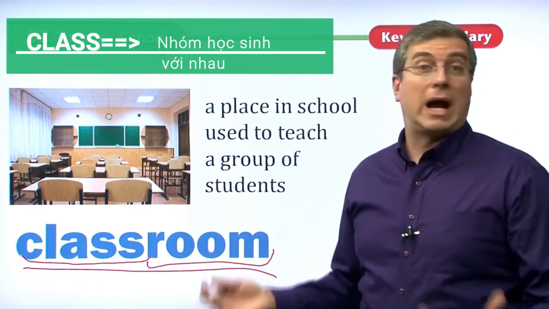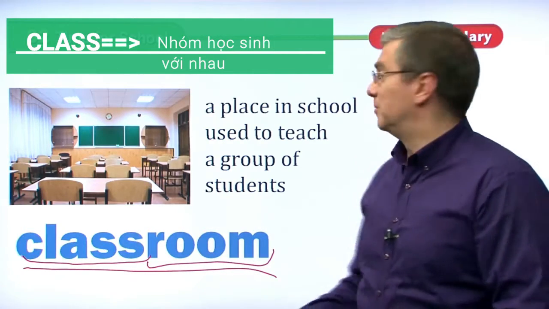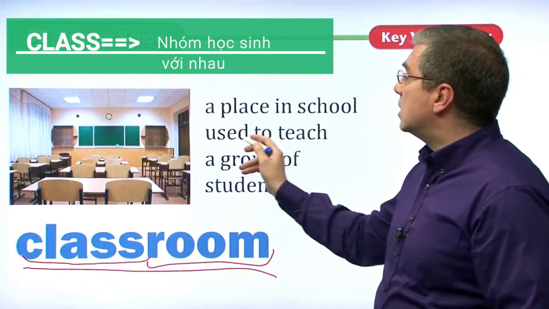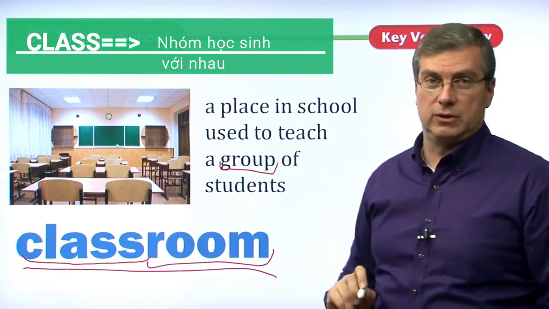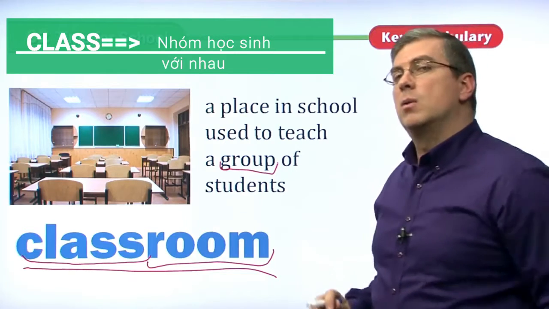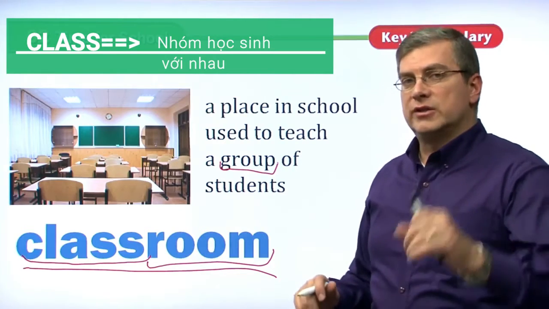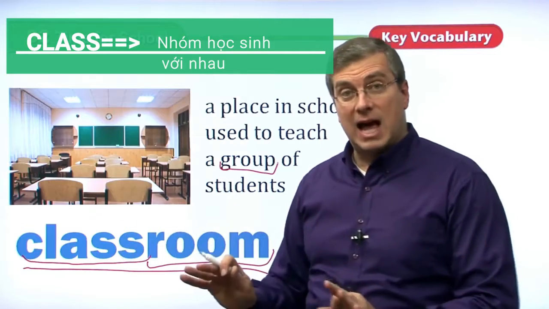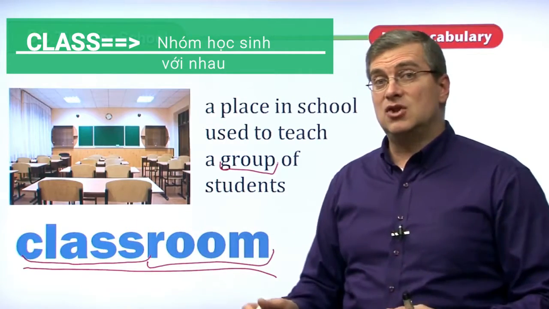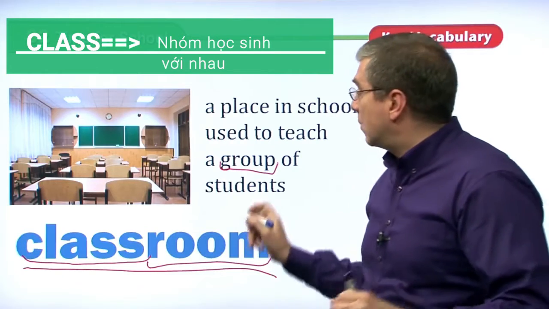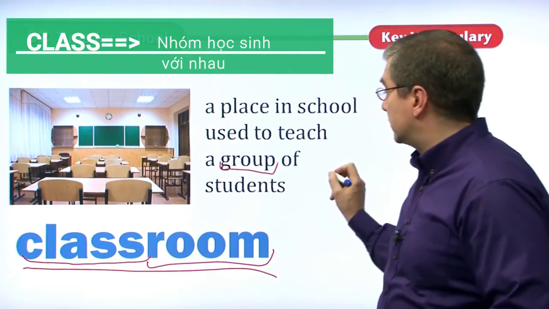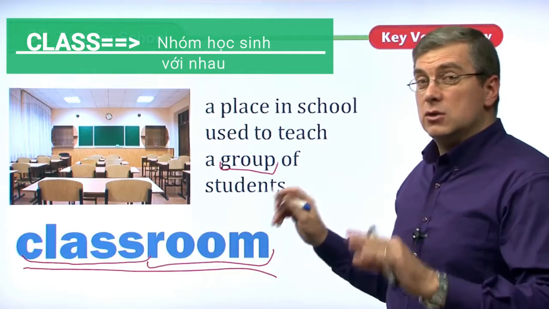It's a room. What kind of room? A classroom. A place in school used to teach a group of students. A group of students, okay? By the way, we've just learned class is the time that you study with a teacher, but there's another definition for class, and we could say it's a group of students. So that can also be used as class.